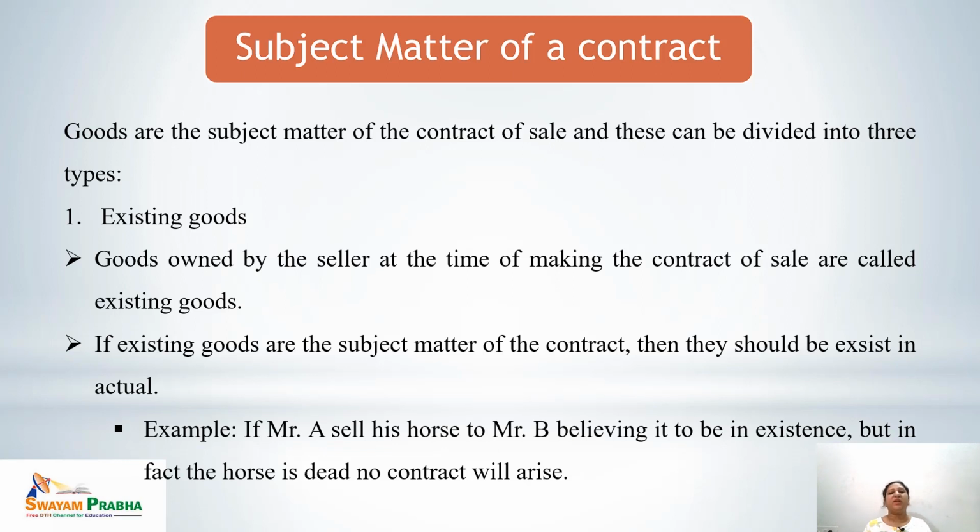The example clearly states that if it seems to Mr. A that his horse is still alive and the horse is an existing subject matter, and he is not aware of the fact that the horse is dead, and he promises to deliver his horse to Mr. B, then in that case, if the horse was not existing at the time of making the contract, no contract of sale came into existence.